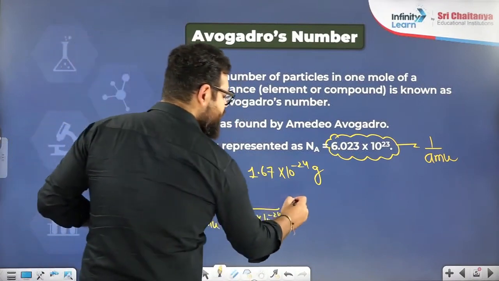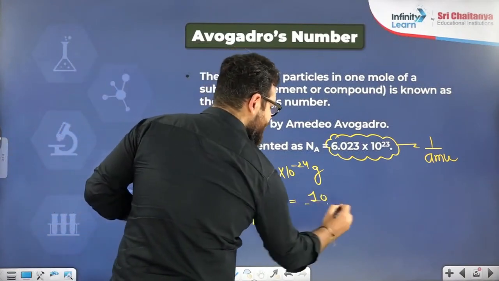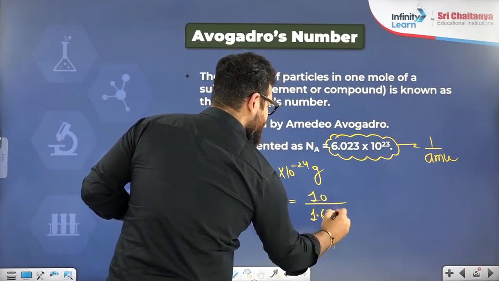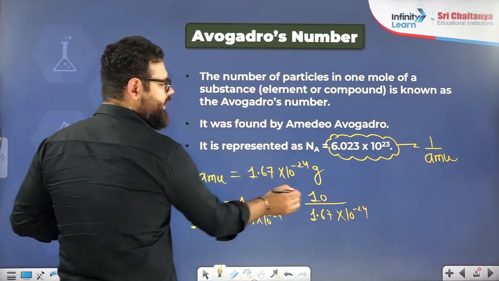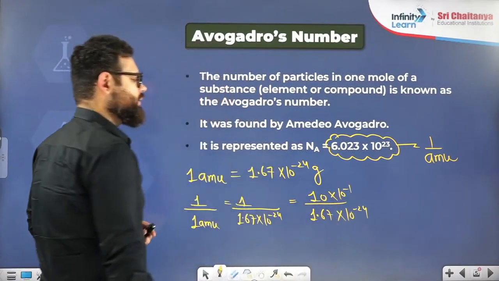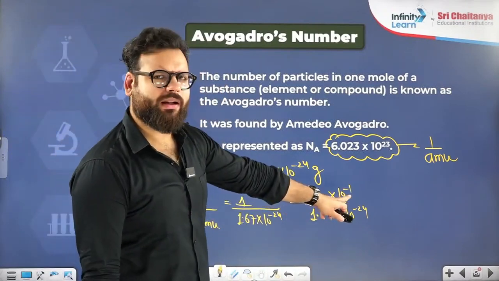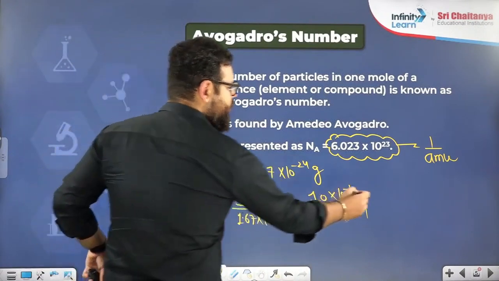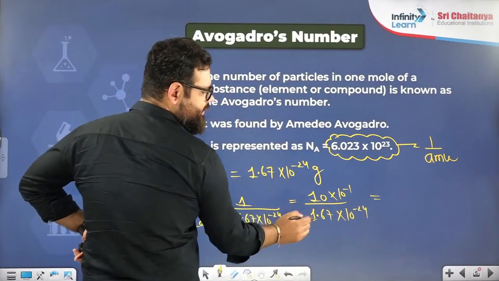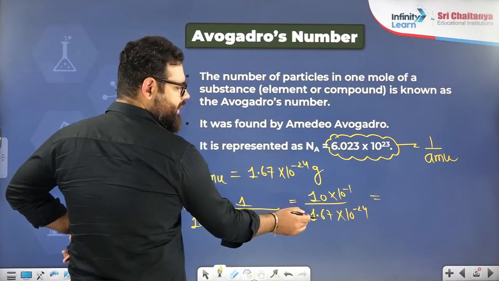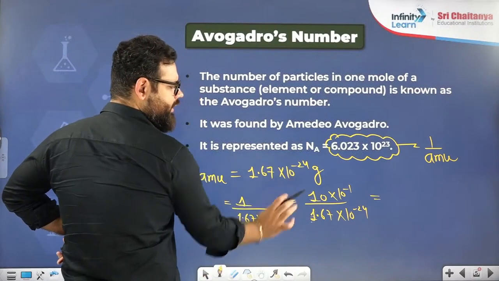I can write 1 as 10 into 10 power minus 1, just to cancel out, that is 1 only. So when you divide 10 by 1.67, you know 16 6s are 96, so it is almost going 6 times.